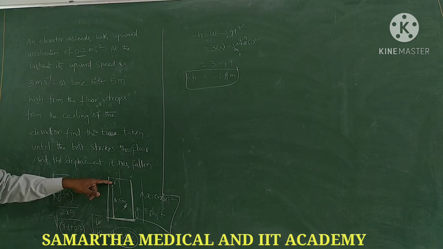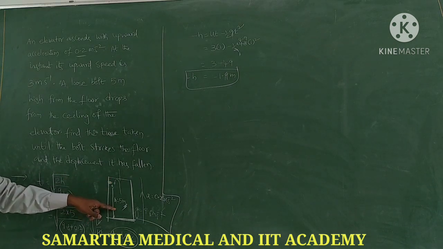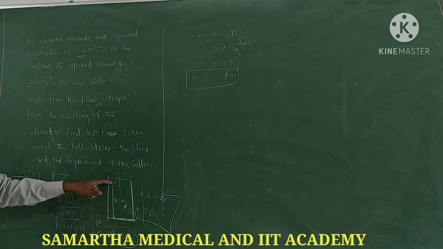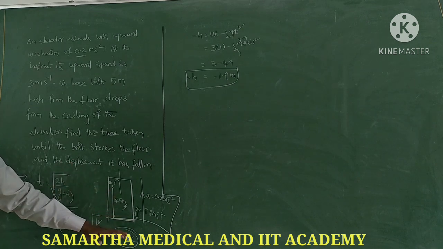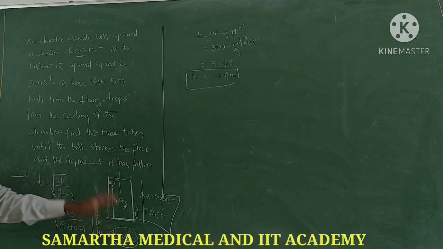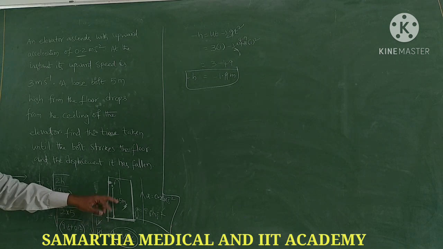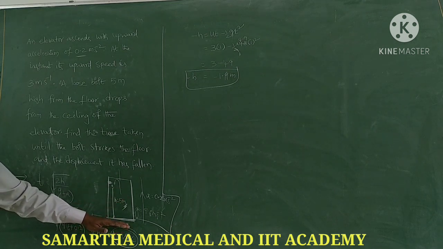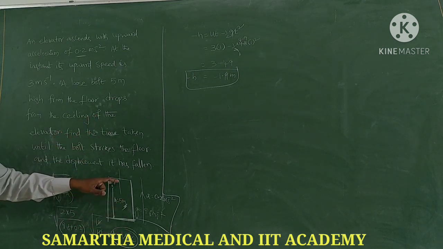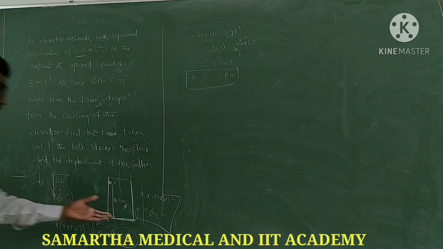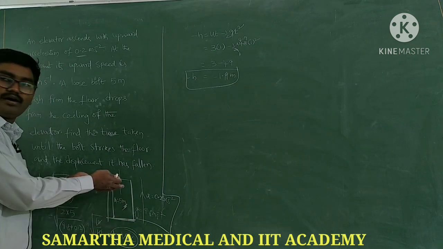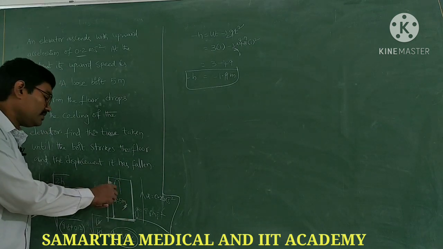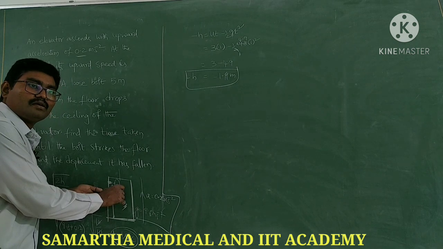Actually, see here, you can observe the bolt is at a height of 5 meter. If the elevator is at rest, it will fall through 5 meter only. But the elevator is not at rest now, it is going in upward direction. During 1 second, this elevator will not be at the same place, it will also come up. At the same time, this body will also travel less distance.